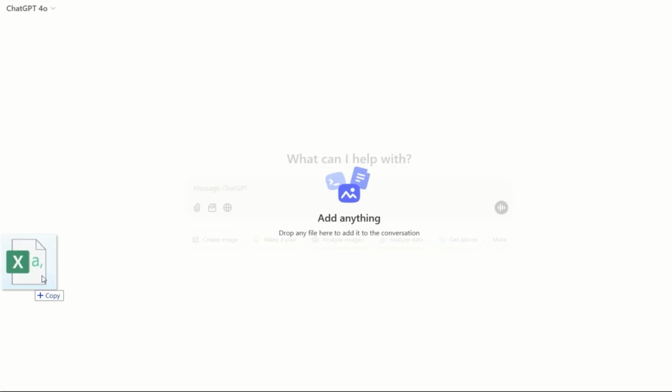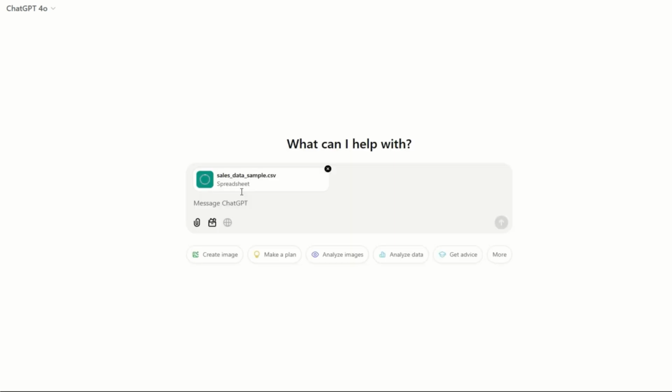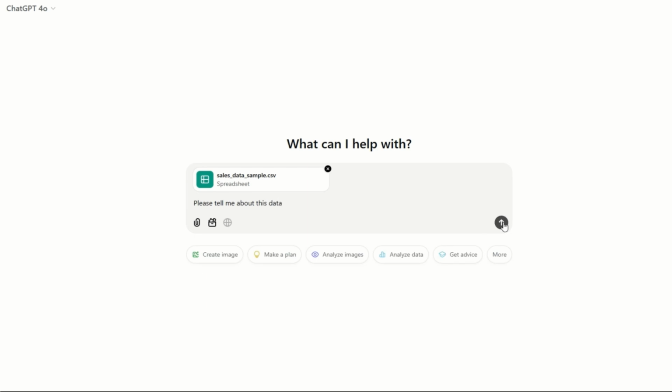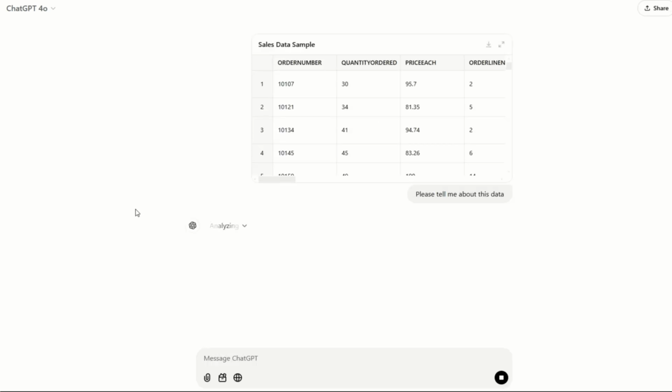I've got some mock data here, so I'm going to just simply drag this CSV file. It can also be an Excel file into the AI interface, in this case ChatGPT. You just drop it here and it will upload it there, so it's as simple as that. And then we can ask it questions. So let's first get a quick overview of the data, so maybe it's something simple like this. Please tell me about this data. So this should give me a high-level overview of what is in the file.